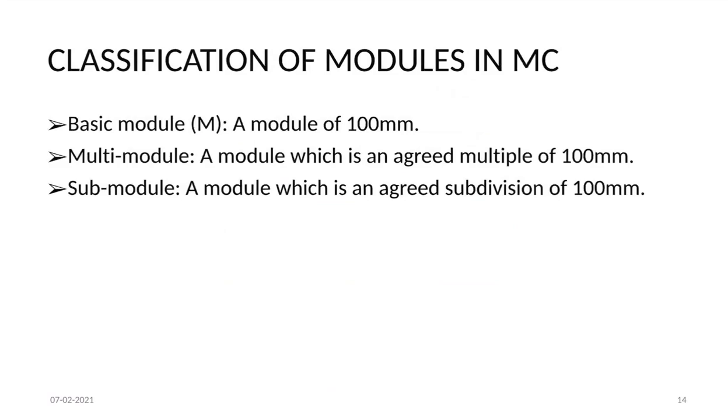Multi-module, a module which is an agreed multiple of 100 mm and is usually expressed as m with a numeric prefix, as 2m, 3m, 4m, etc. Submodule, a module which is an agreed subdivision of 100 mm. Certain submultiples of the basic module, as whole simple fractions, shall be chosen when absolutely necessary for an increment smaller than the basic module, expressed as m with a fraction prefix, as 1 by 5m, 1 by 4m, 1 by 3m, etc.